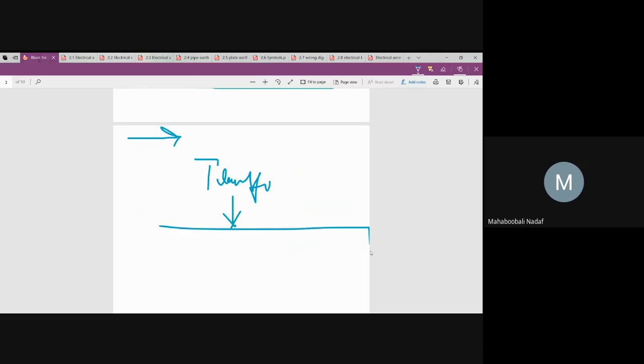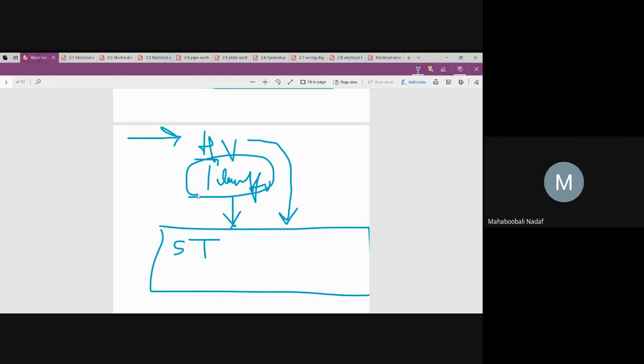So this system of that room is called a substation. In the substation, the transformer and every apparatus is fixed. The high voltage cables are there, which are nothing but supply cables. From there, stepping down of the voltage will take place. So that is why the transformer used here is called a step down transformer, and the location is called a substation.